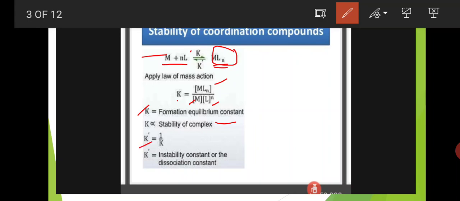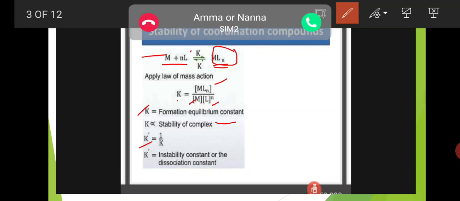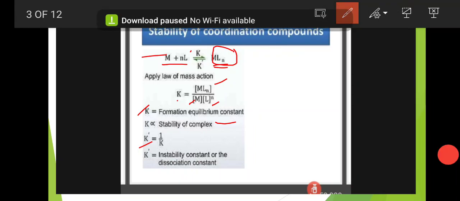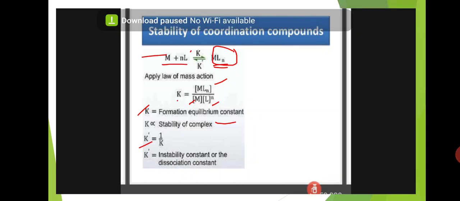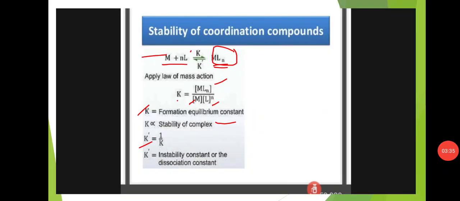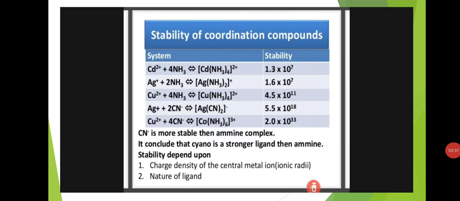And K prime equals 1 by K. K prime is the instability constant or the dissociation constant. And now the stability of coordination compounds, system stability.